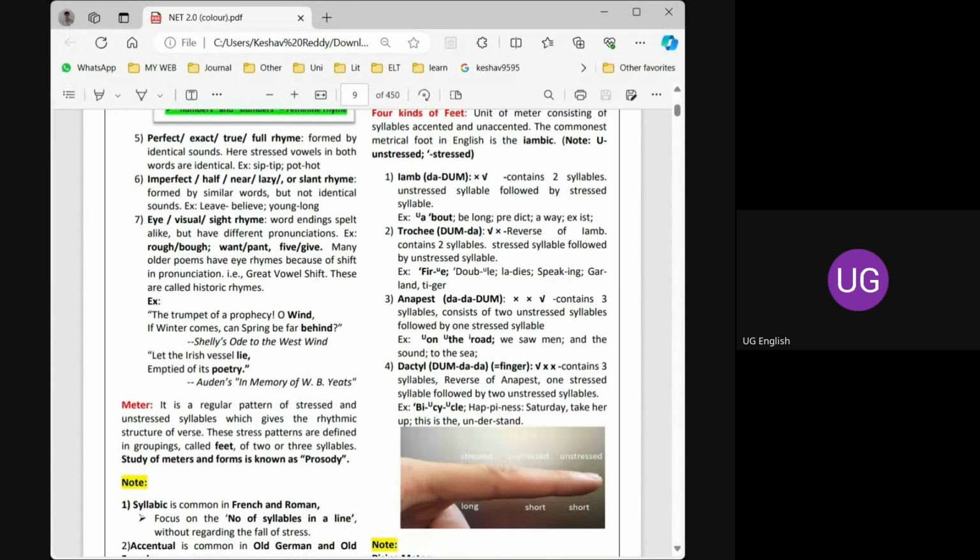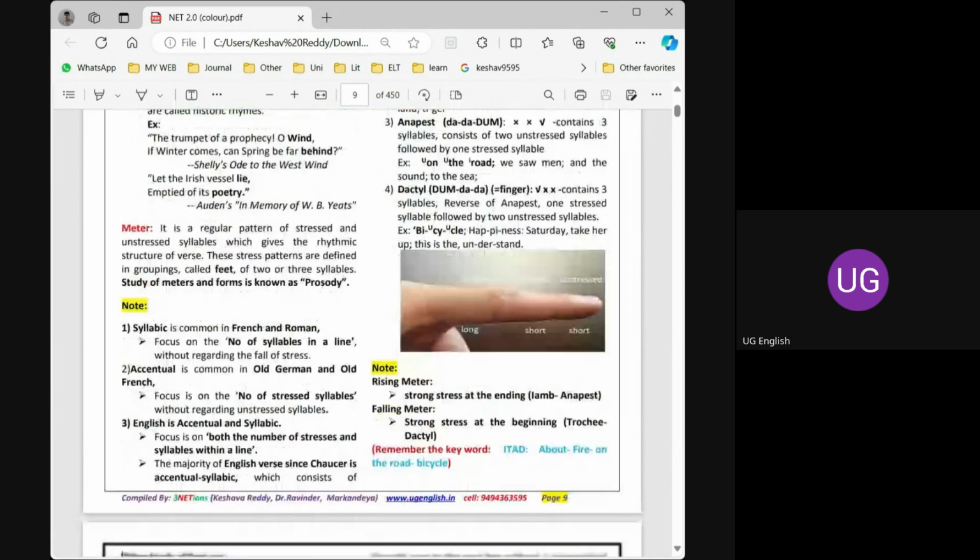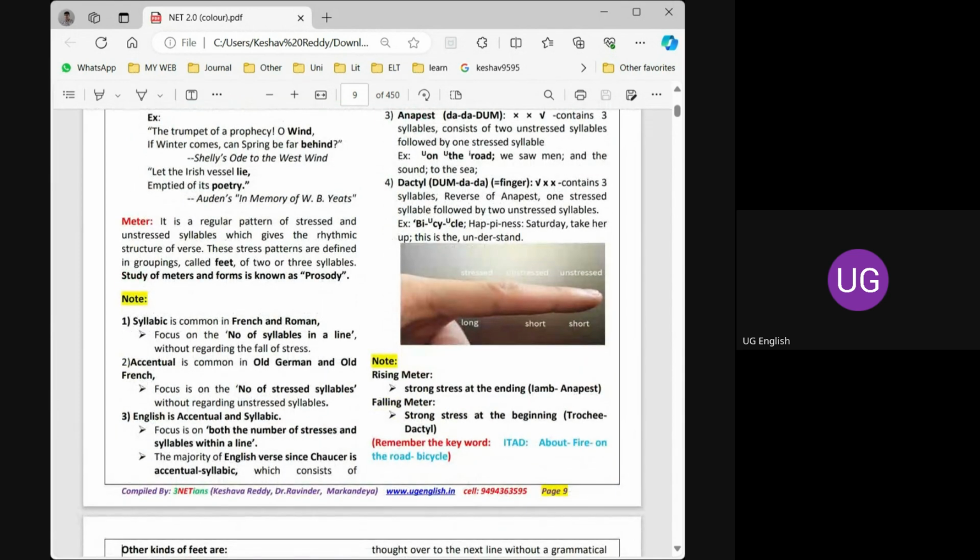We have four types of feet in English language. Actually, there are six, but only the four are important. That is iamb, trochee, anapest, and dactyl. I have given a code for you to remember this forever.